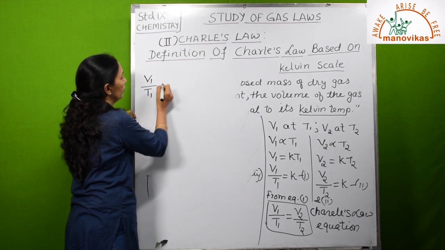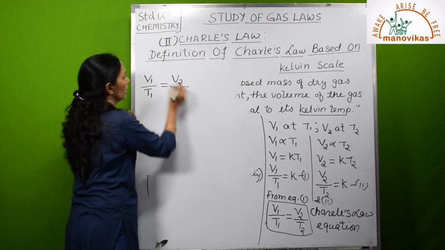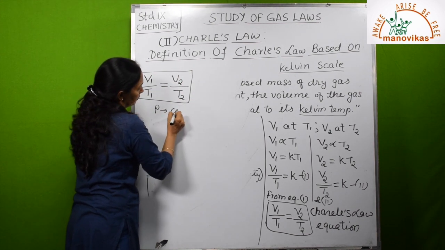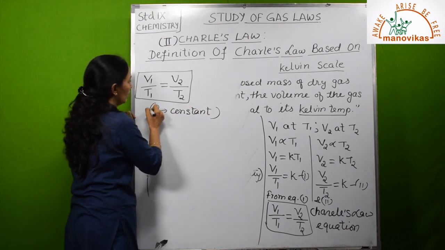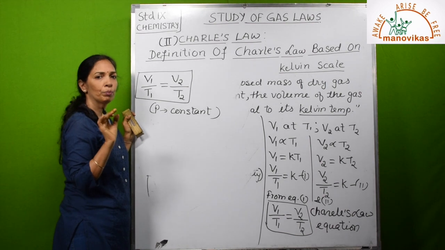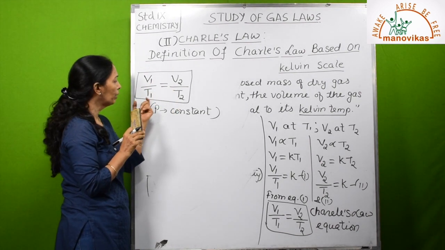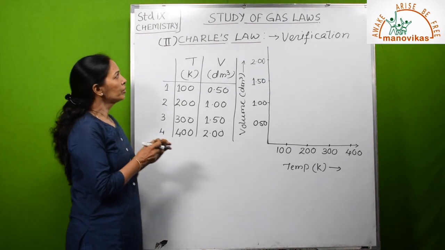V1 upon T1 is equal to V2 upon T2, pressure remaining constant. What was the Boyle's law equation? P1 V1 is equal to P2 V2, and here V1 upon T1 equals V2 upon T2, where T1 and T2 are absolute temperatures.